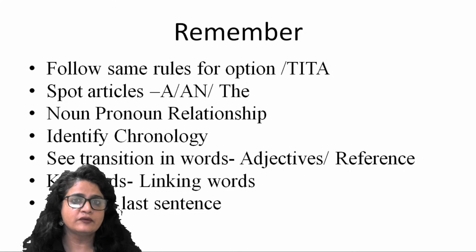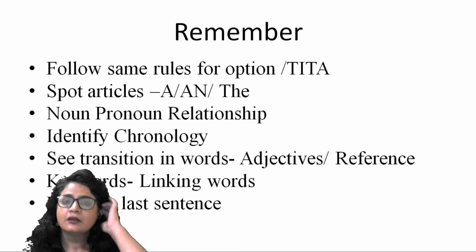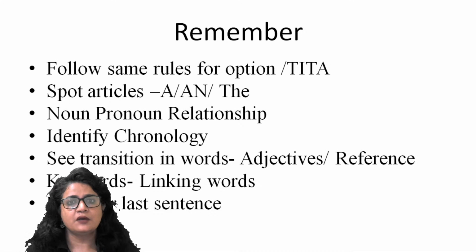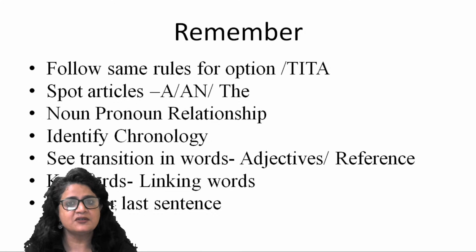They are going to give you strong indicators of connecting two sentences. Look for the last sentences. Some of the questions in CAT will not get solved by seeing the opening statement, but the options are going to be designed in a way that the opening statement is the same in 3 of the options, and then you will have to see the last placement of the concluding statement.